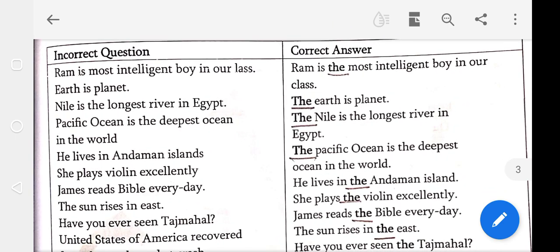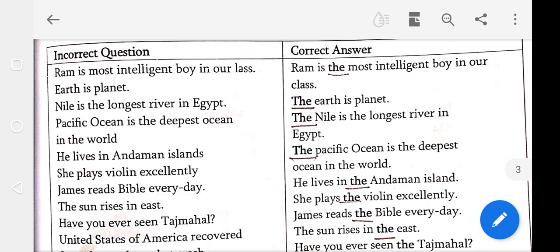And you know the holy books, holy rivers. Yes. Comes the word article the. Before comes article the. The earth. The earth is planet. You know students, Nile. Nile is the longest river in Egypt. Answer, the Nile. The Nile is the longest river in Egypt.